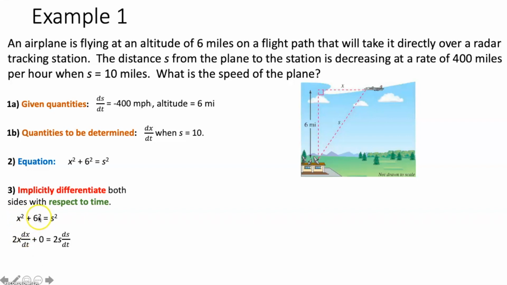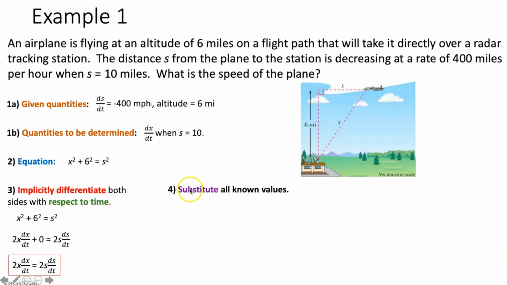Derivative of 6 squared, that's just 36, and the derivative of 36 is going to be 0, because when you take the derivative of a constant, you just get 0. Over here, when you take the derivative of s squared, you get 2s to the first power. But since you're taking the derivative with respect to time, this is an s, not a t, so we tack on a ds dt. Now we simplify: 2x dx dt plus 0 is just 2x dx dt. Now this equation is relating rates, dx dt and ds dt. That's why it's a related rates problem.